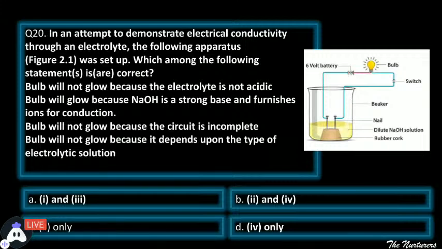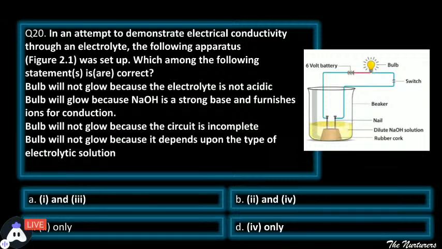Which among the following is or are correct regarding this apparatus? As you can see, an apparatus has been set. Now there are 4 options, and you need to search either 1, 2 or 3, or how many are correct out of these 4. The first is, bulb will not glow because the electrolyte is not acidic.